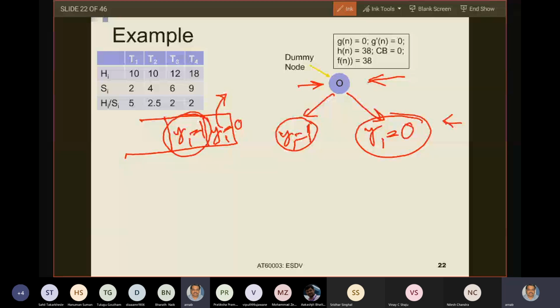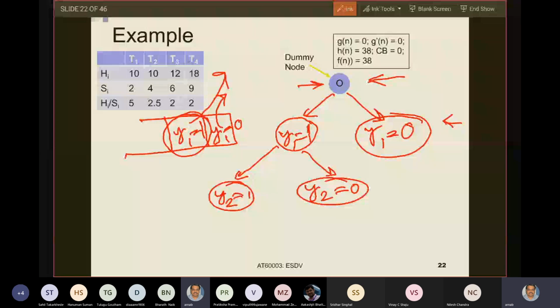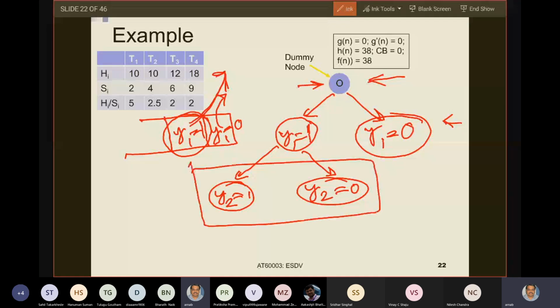When this is extracted, what will come? The next 2 tasks, which are Y2 equals to 1 and Y2 equals to 0. If this is okay, then where will they be inserted? This has been extracted. So after you have got to this step, what will be the structure of the stack?